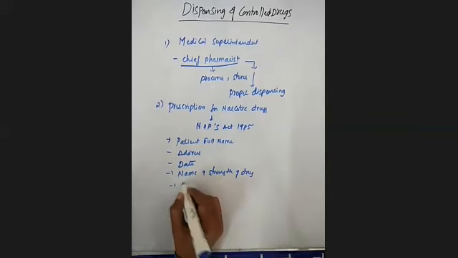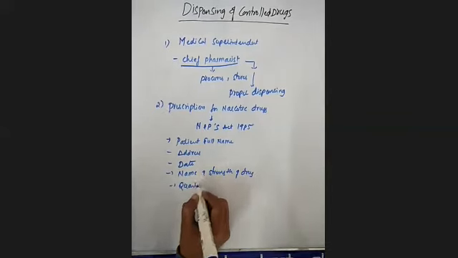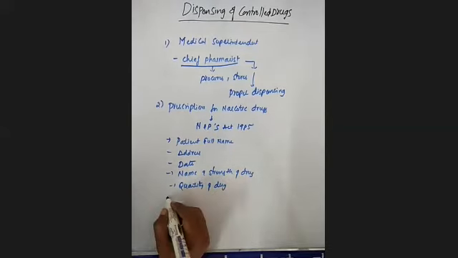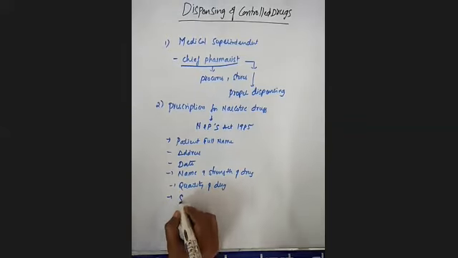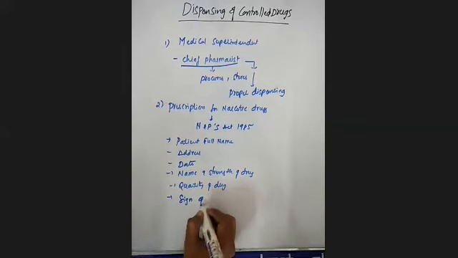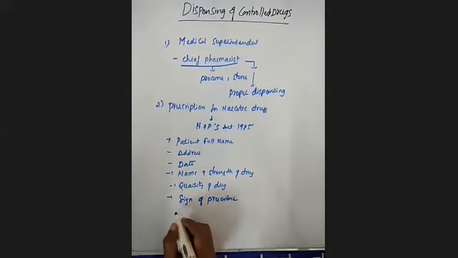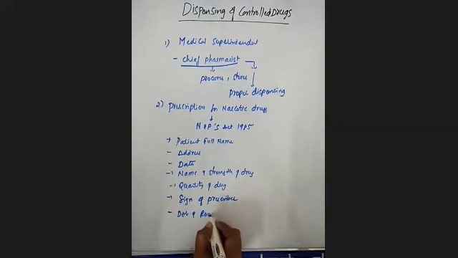Next one is the quantity of the drug. Next one is the signature of the prescriber. Next one is the dose and route of administration. All this information must be present in the prescription for narcotic drugs.